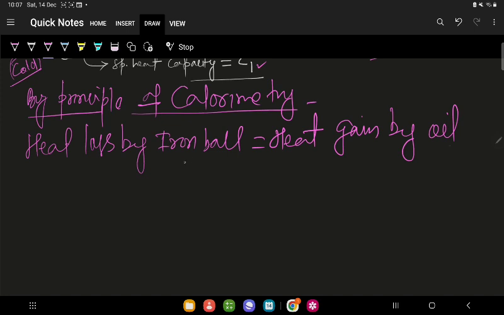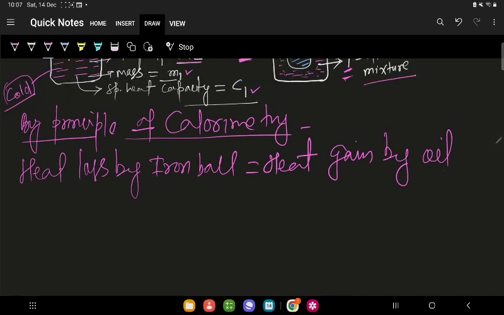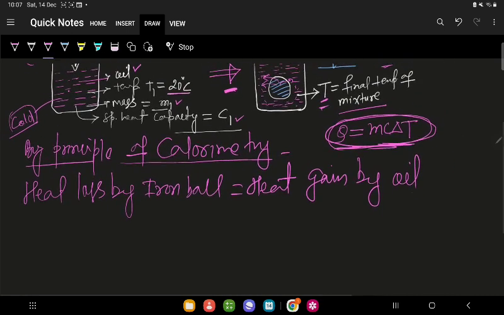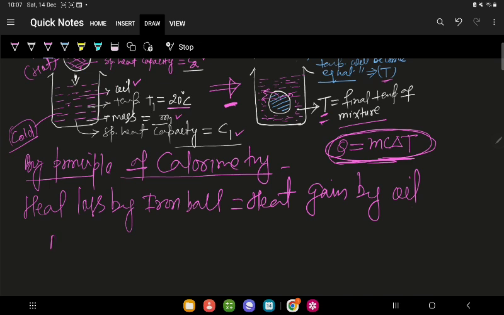So what is the formula for heat loss? Heat loss means we have to write the expression for heat. We know that the expression for heat is Q is equal to mc delta T. This is the expression for heat lost, absorbed or gained by any object. So we can write Q for heat loss by iron ball: Q is equal to mc delta T. For iron ball, the mass we have considered m1, specific heat capacity c1, and delta T is the change in temperature for iron ball.